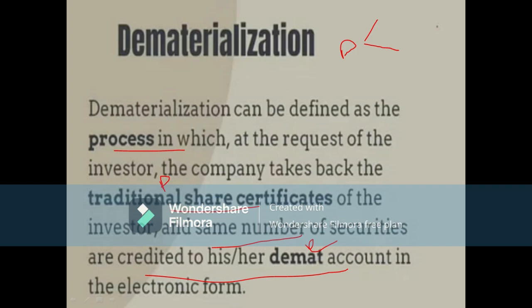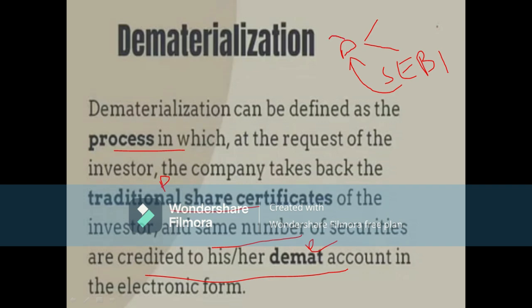This depository should definitely be registered as a company. It is a company registered under SEBI and the Companies Act. So definitely the depository should be registered. It is an intermediary regulated by SEBI, and SEBI regulates this depository system, in which the securities of shareholders are held in electronic form.